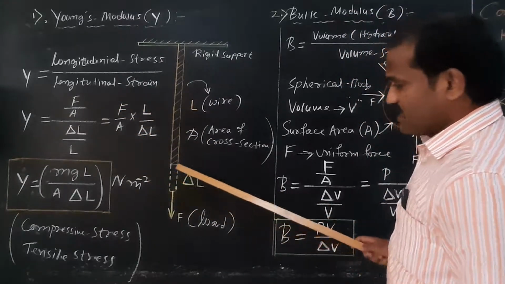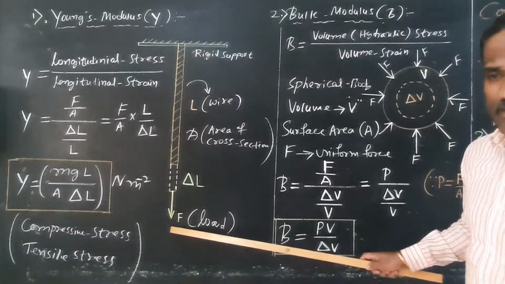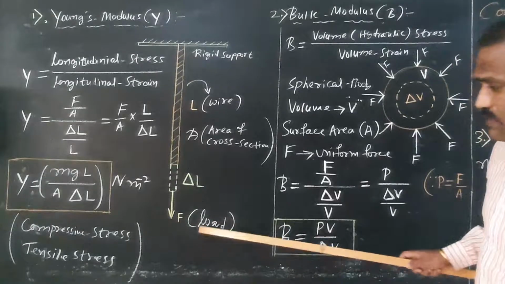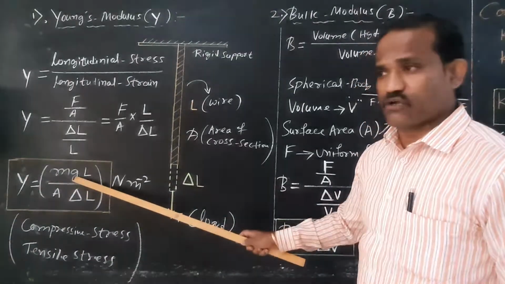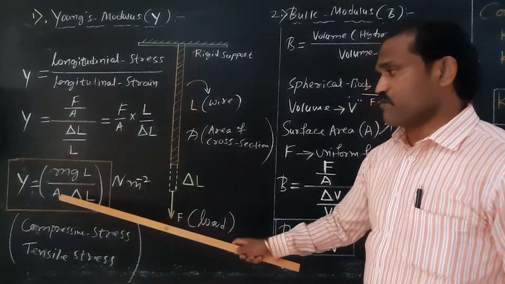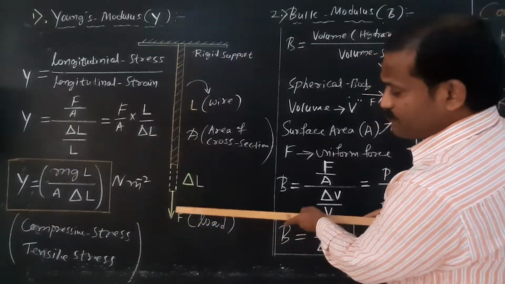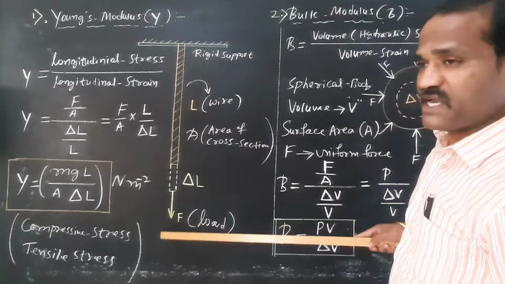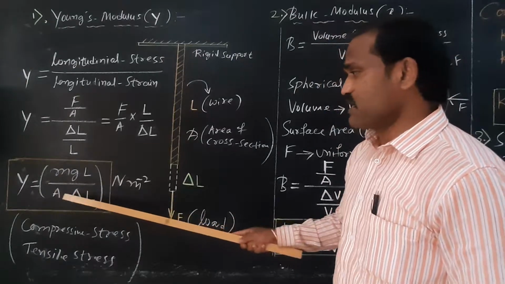So let F be the load. Load is nothing but the weight itself, the weight acting vertically downward. Therefore, force is equal to mass into acceleration due to gravity, mg, into L divided by A into delta L. If you simplify, what is F? Here, mg is the load you are suspending at the free end. Therefore, F is equal to mg into L by A into delta L.